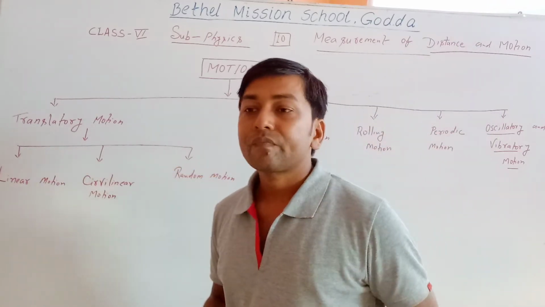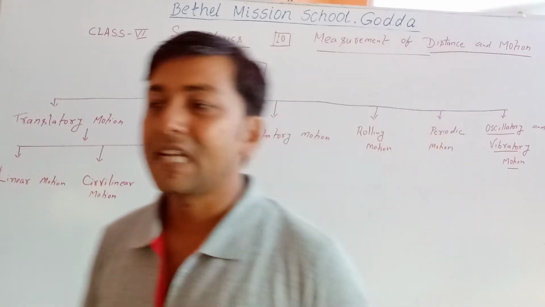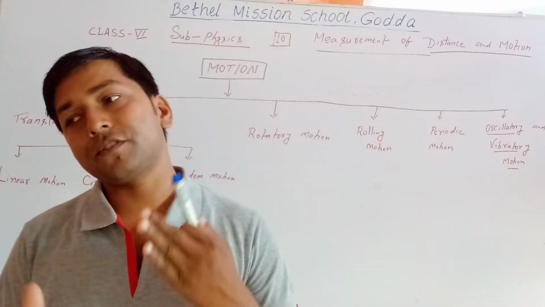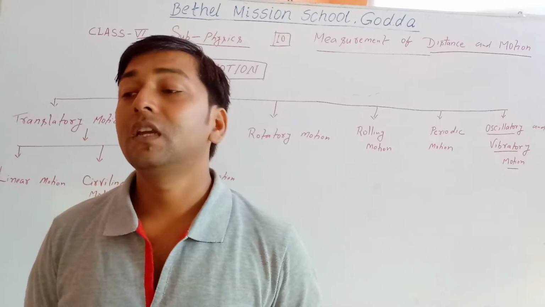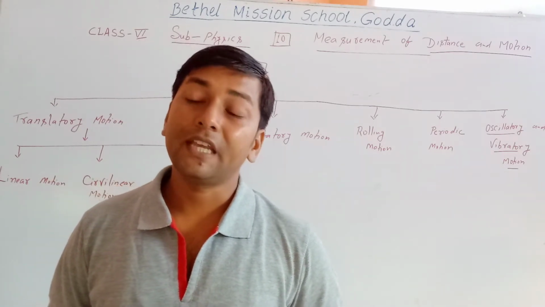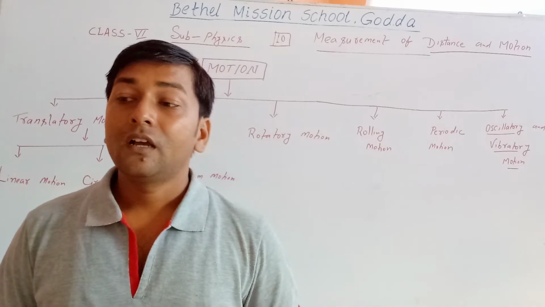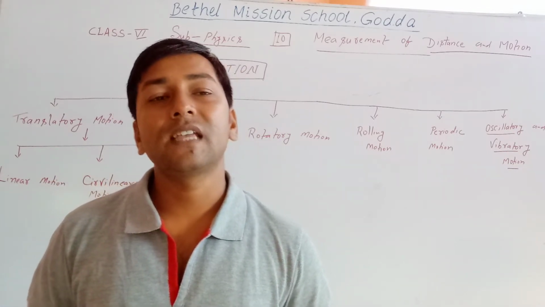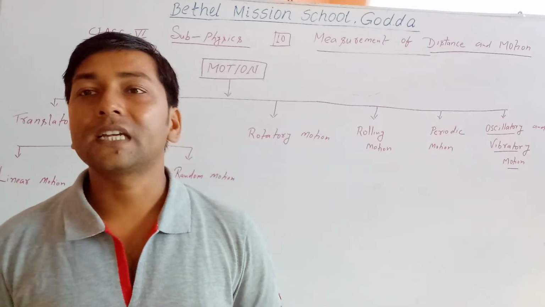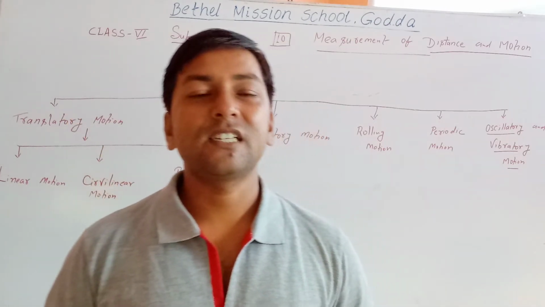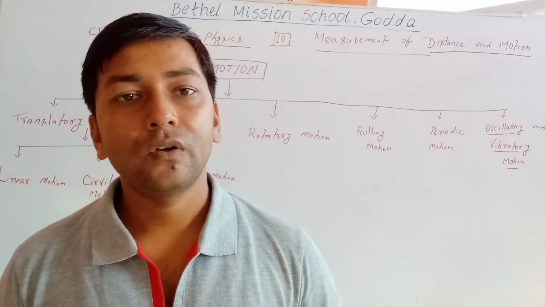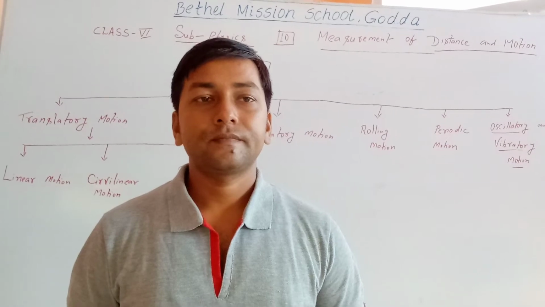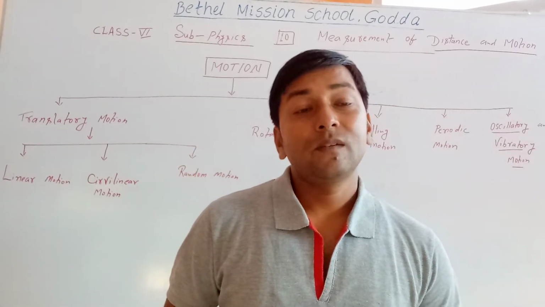Translatory motion. What is translatory motion? The motion in which a body moves as a whole, and every point on it covers the same distance, is called translatory motion.